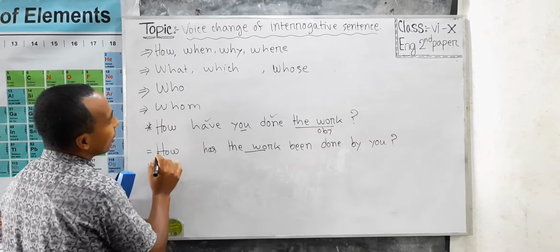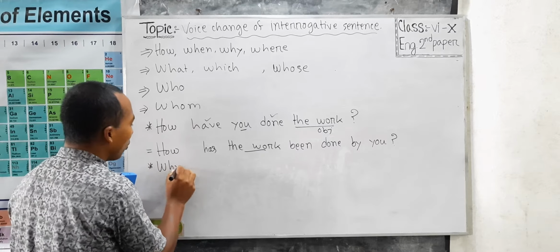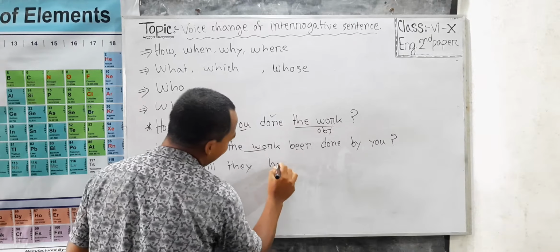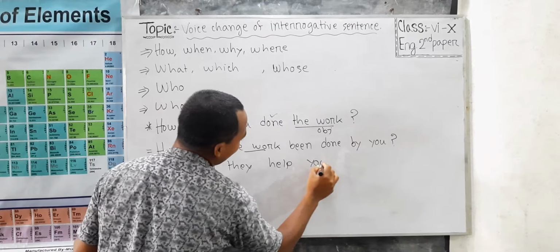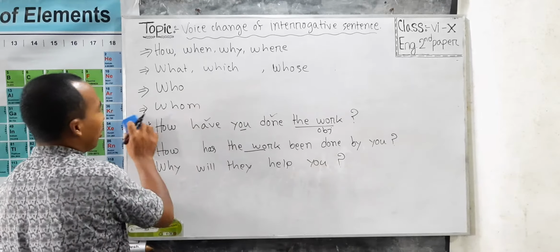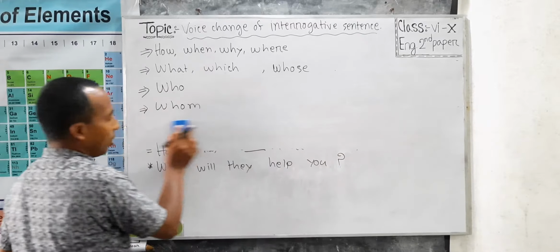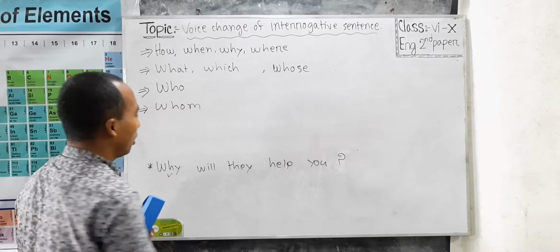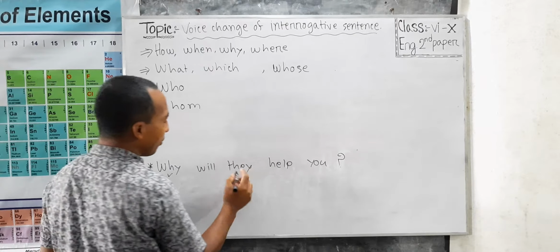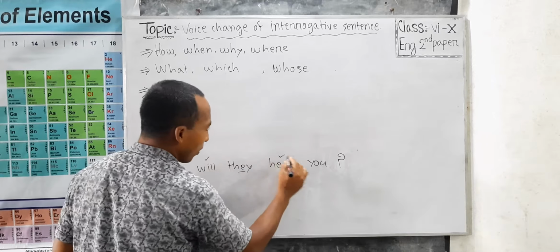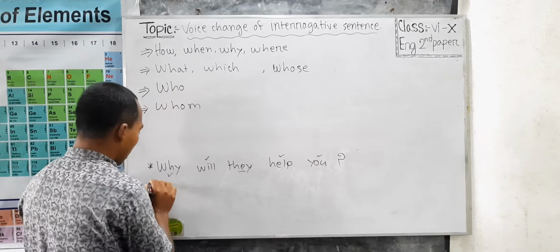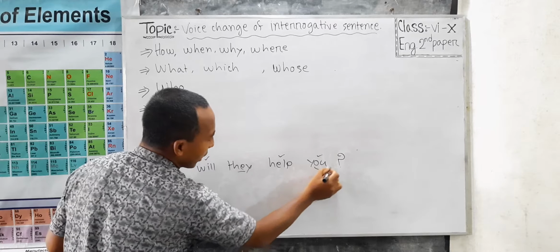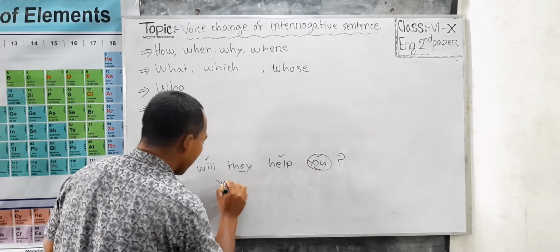Such a sentence: why will they help you? Try to understand that this is the WH word. The sentence is of future indefinite tense: subject, auxiliary verb, principal verb, and this is object. For the solution, first of all we should take the object "you" as the subject of the passive sentence.